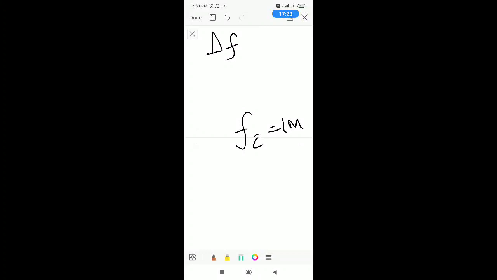When you apply a message, initially it was 0, now I am applying a message like this. Up to this point the frequency is fc, whereas when you apply a positive cycle, the frequency of the carrier is increased by some value. That value is delta f, which can be 100 kilohertz or 200 kilohertz or sometimes 500 kilohertz.